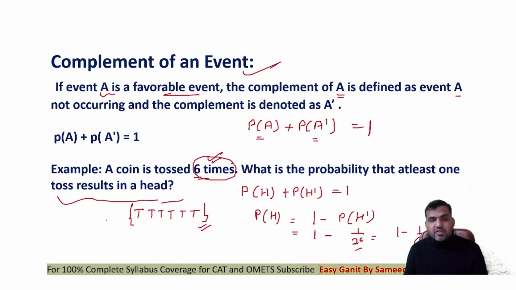Why is this 1 upon 2 power 6? This is the probability of having a tail. All these events are independent. So 1 by 2, 1 by 2, 1 by 2, 1 by 2, 1 by 2, 1 by 2 is 1 upon 2 power 6. That is 63 by 64. That's the correct answer to the question, everybody.